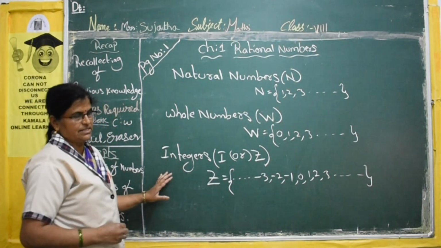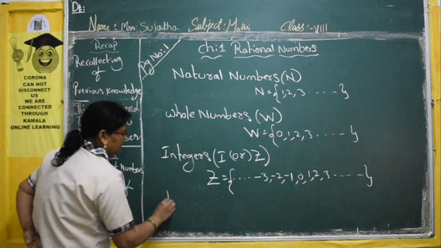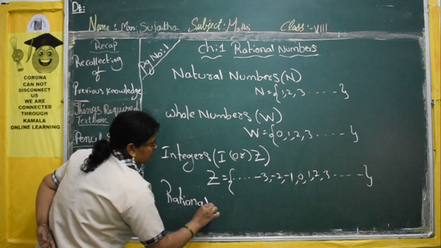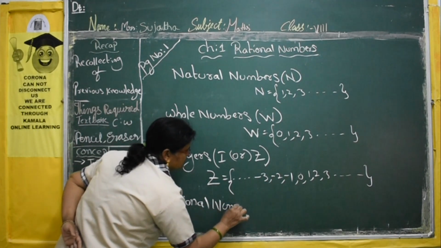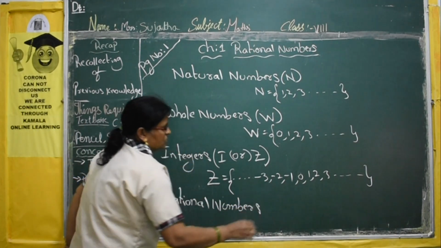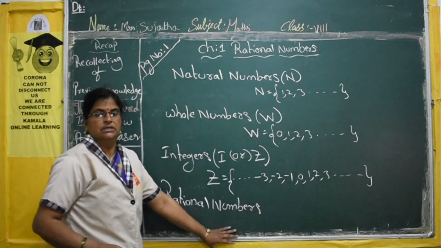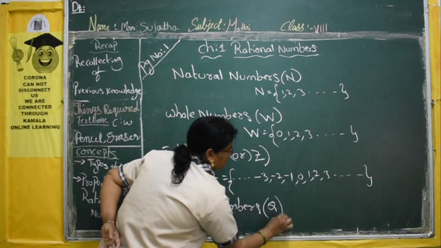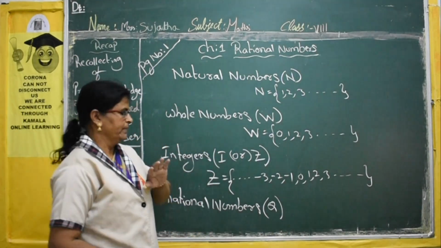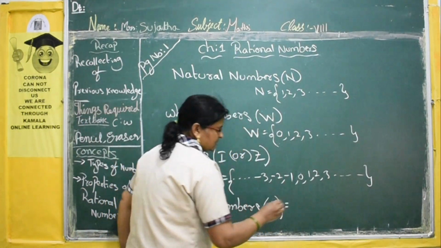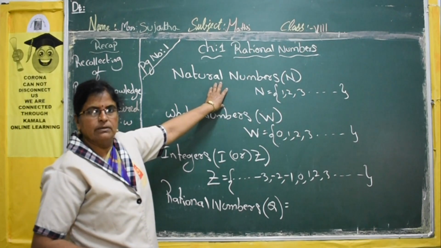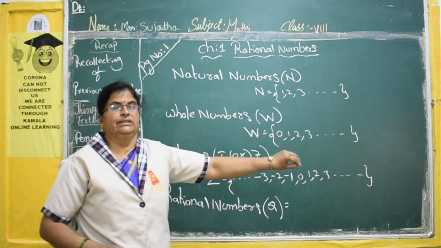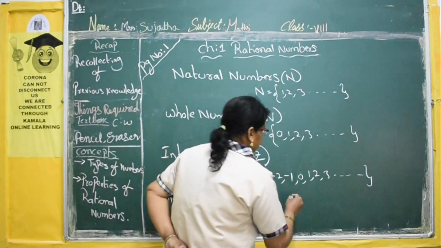Next, what is the next set? The next set is our rational numbers. The set of rational numbers is denoted by the letter Q. This set contains natural numbers, whole numbers, integers, along with p by q form numbers.